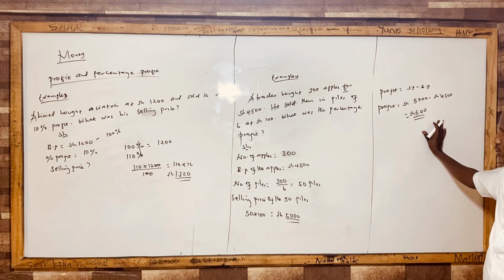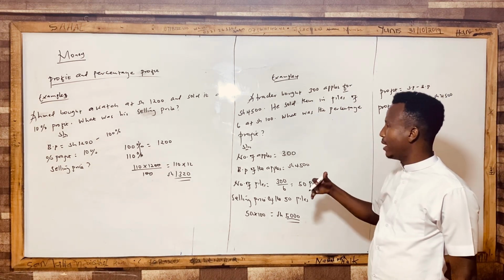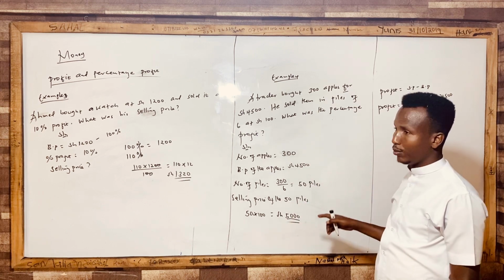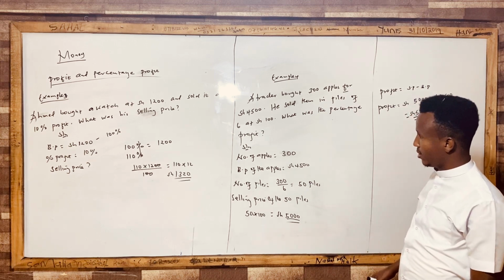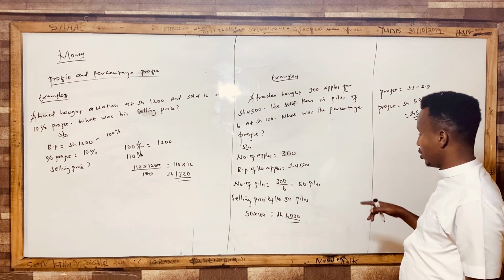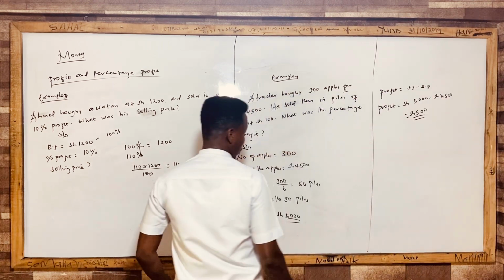Because you're told he sold them in piles of 6, we got the number of piles: 300 total number of apples divided by the number in each pile gives you 50. Multiply by 100 to give the total selling price of the 50 piles.